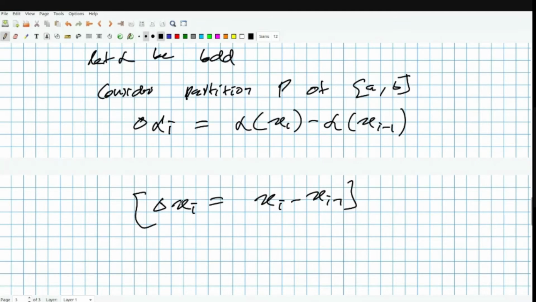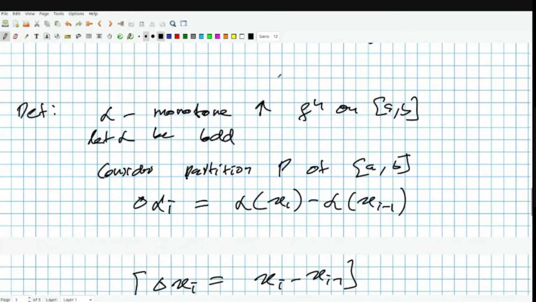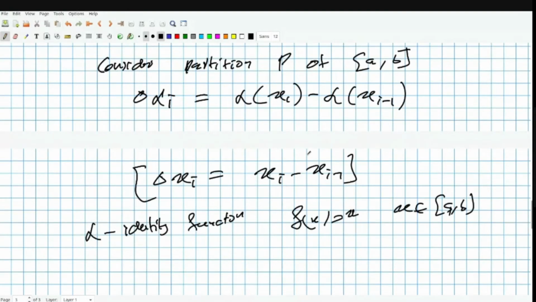This delta x_i is nothing but delta alpha i where alpha is the identity function, f of x equals x, where x is in [a, b], because we are fixing the domain. So x is a monotone increasing function. We are not asking it to be strictly increasing, which is an important thing to see. We are only asking for a bounded increasing function.